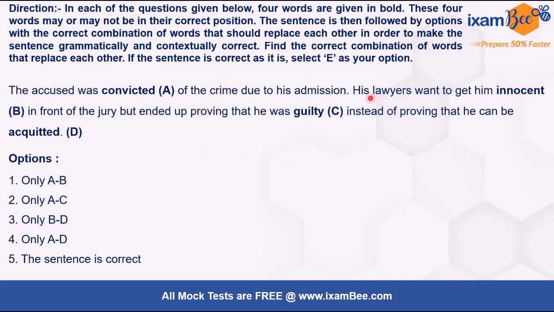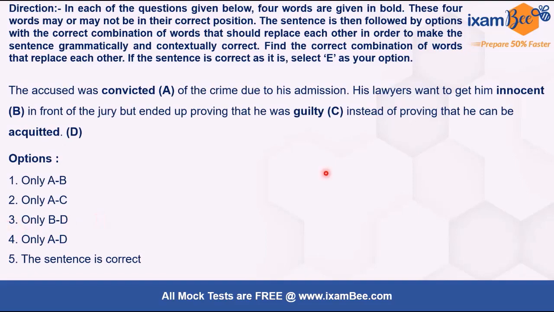Now when we read this, his lawyers want to get him innocent. Okay, so want to prove him innocent would have been right, but want to get him acquitted is a better usage here. So want to get him acquitted in front of the jury, but ended up proving that he was guilty instead of proving that he can be innocent. Okay, so we'll swap B and D. So option 3 is the correct answer here.